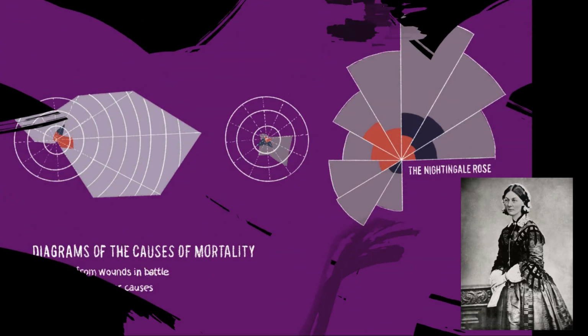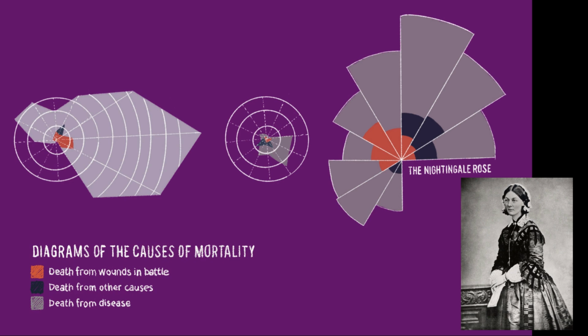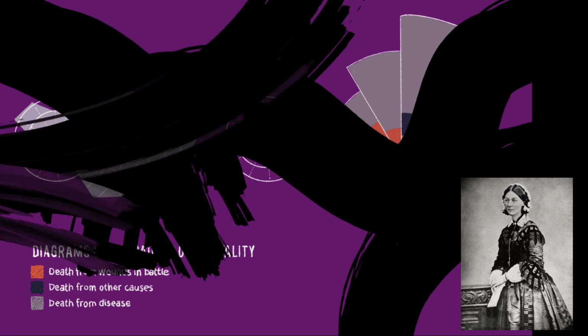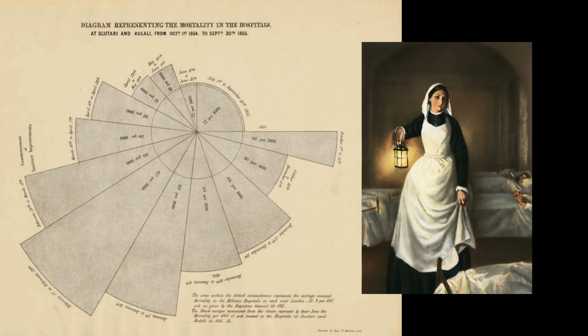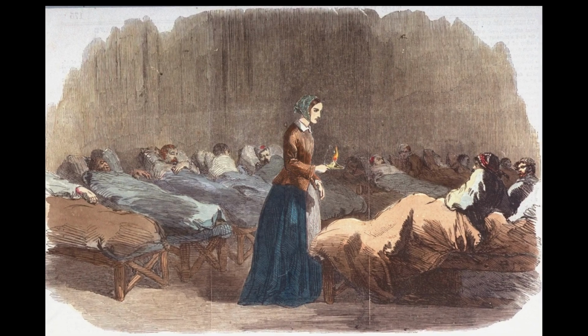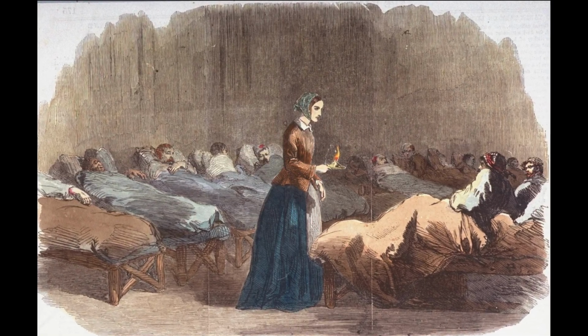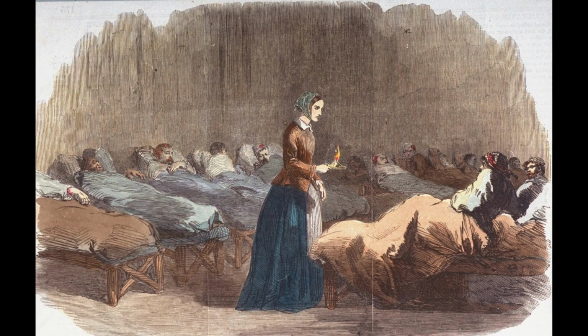Next, let's talk about Florence Nightingale. You might know her as the founder of modern nursing, but did you know she also created one of the most famous graphs in history? During the Crimean War, she used a polar area diagram, a type of pie chart, to show how more soldiers were dying from disease than battle wounds. Her graph convinced the British government to improve sanitation in hospitals, saving countless lives. It was a chart that changed history.